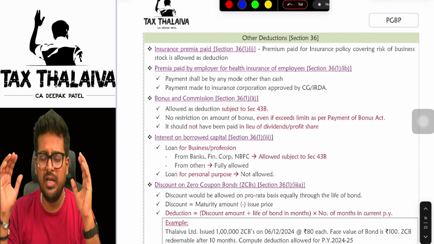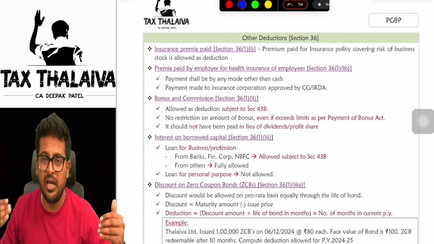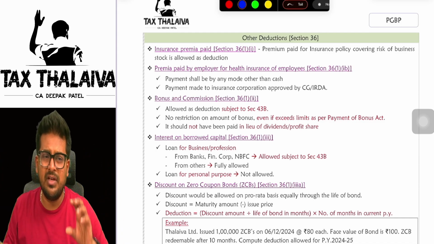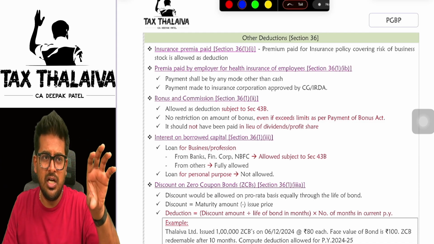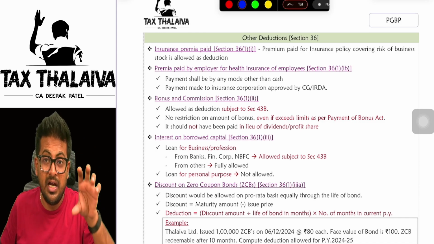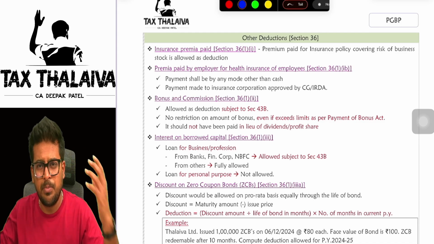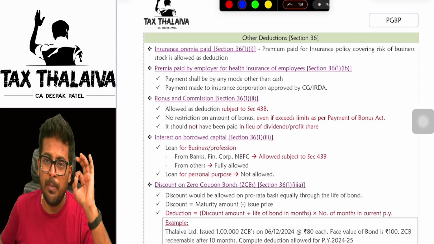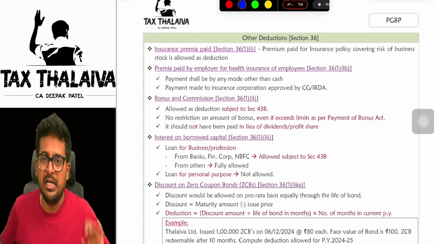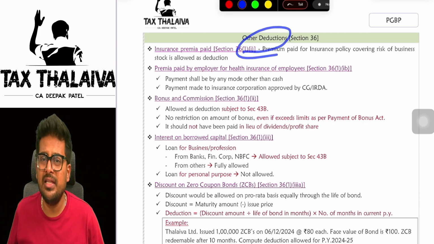Now, whatever we have seen from section 30 till section 35 was all specific: section 32 depreciation, section 35D preliminary expenses, 35AD specified business expenditure. But apart from that, whatever expenses you incur for your business purpose will be eligible for deduction under section 36. So this is for all other deductions.